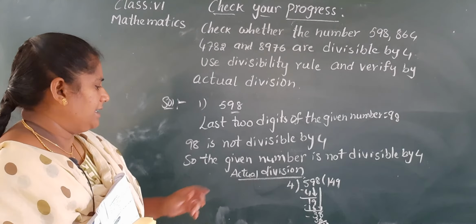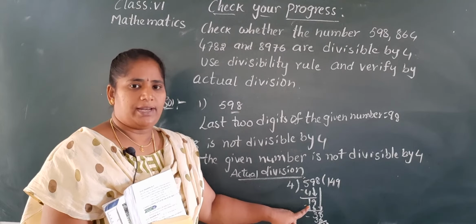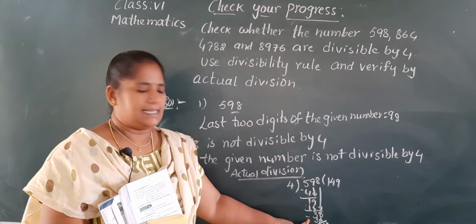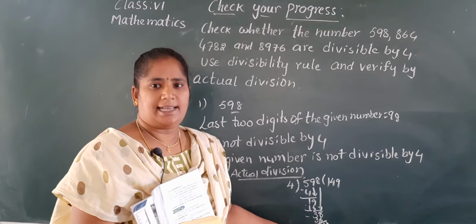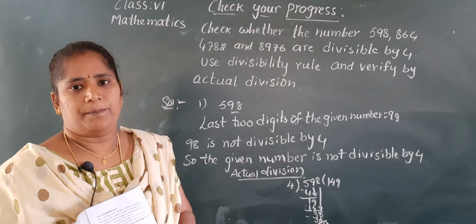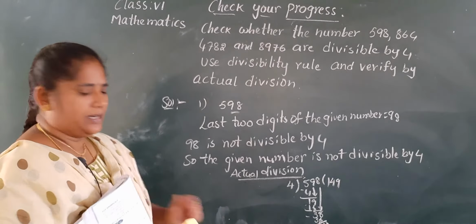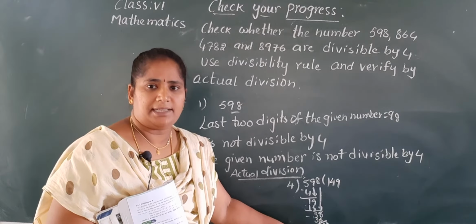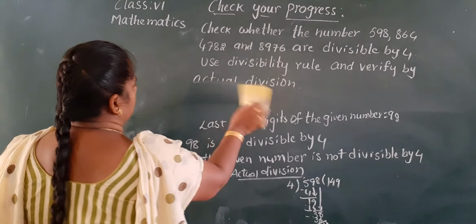You do the actual division, Nana. 4 ones are 4. 5 minus 4 is 1, 19. 4 fours are 16. 9 minus 6 is 3. And take down 8. 4 nines are 36. Remainder is 2. So it's not divisible by 4. Okay. Can you see the board here, Nana? Here the remainder is 2. 38 minus 36, remainder is 2. Okay, ma? And next.